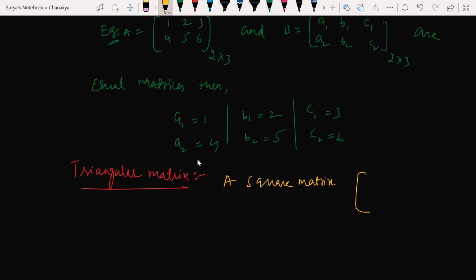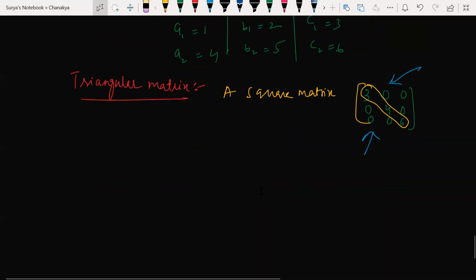Let's say that this is a matrix of above. Let's say that we have any numbers: 3, 0, 0, 0, 4, 0, 0, 0, 6. So principal diagonal elements are what? These are my principal diagonal elements. Above 0, below also 0, correct? So such type of matrix is the triangular matrix. Understood my point? Yes, sir.